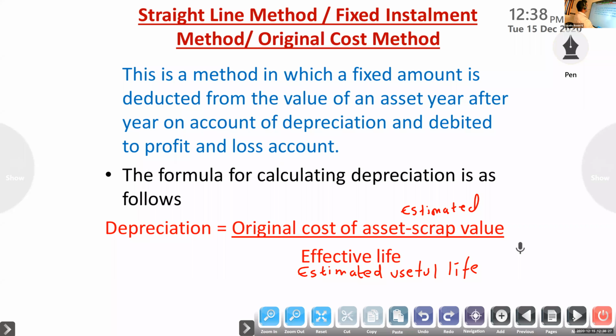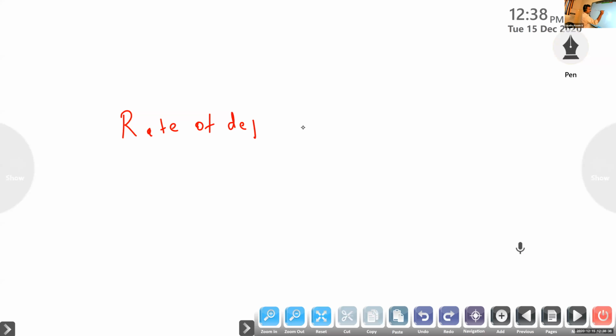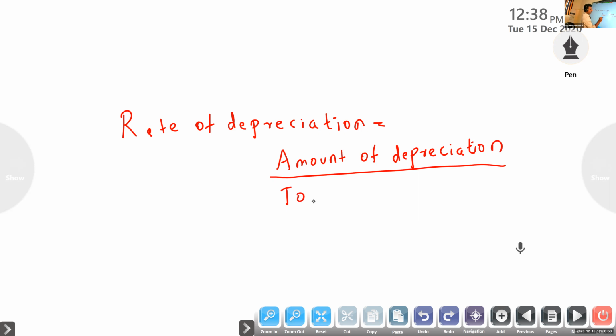Then how to calculate the rate of depreciation? Rate of depreciation is equal to amount of depreciation divided by total cost of the asset into 100.